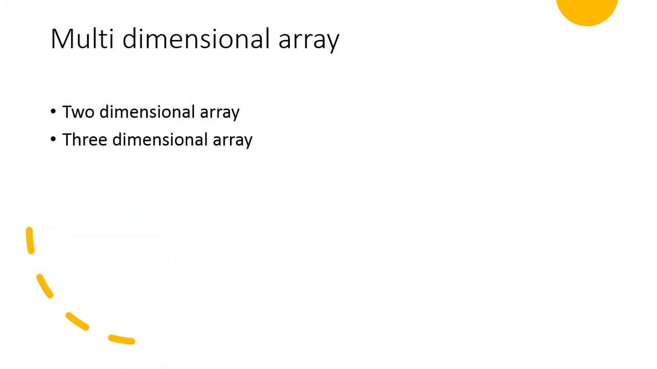Let us move ahead with the multidimensional array. Let us see two types of multidimensional array. The first one is two-dimensional array and the second one is three-dimensional array. Let us see each type in detail. Two-dimensional array. As the name specifies, 2, that means it requires 2 subscripts. Like one-dimensional array requires 1 subscript, two-dimensional array 2 subscripts, and three-dimensional array 3 subscripts.